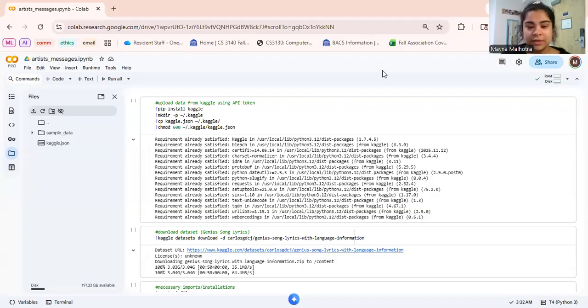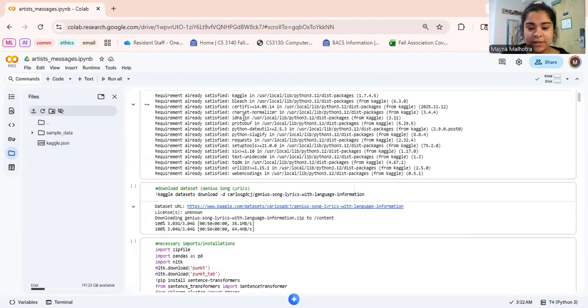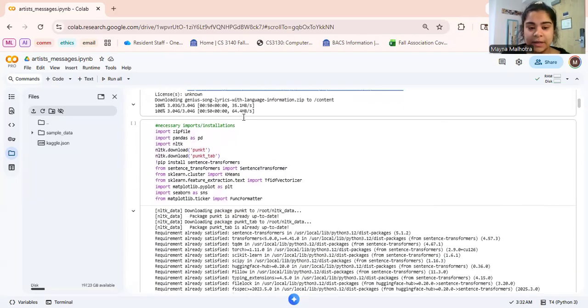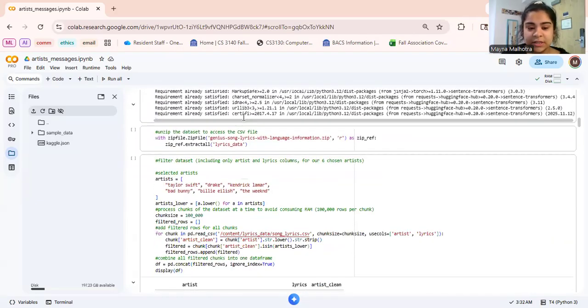Okay, so this was the code for the thematic analysis portion of our project. I used a dataset from Kaggle. Here I uploaded the JSON file that had my API token, and that's how I downloaded the dataset. And here are my necessary imports and installations.